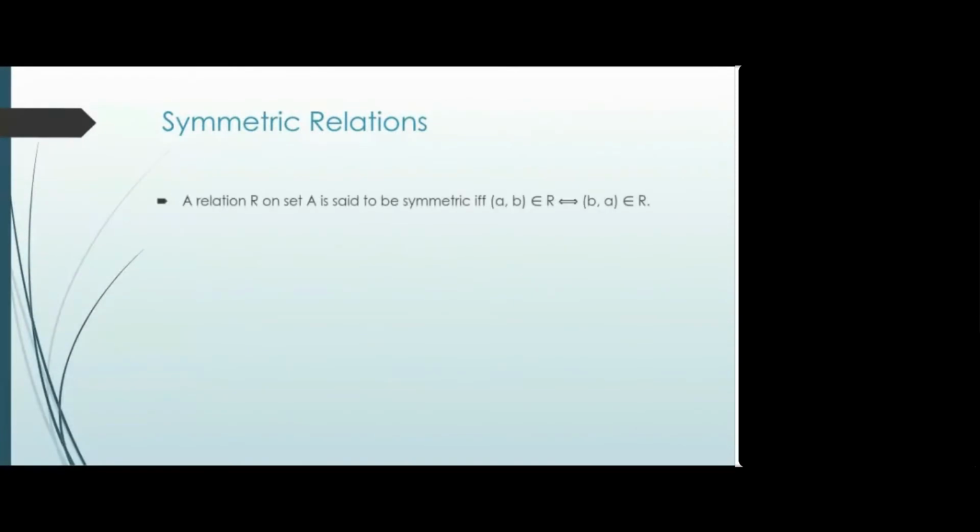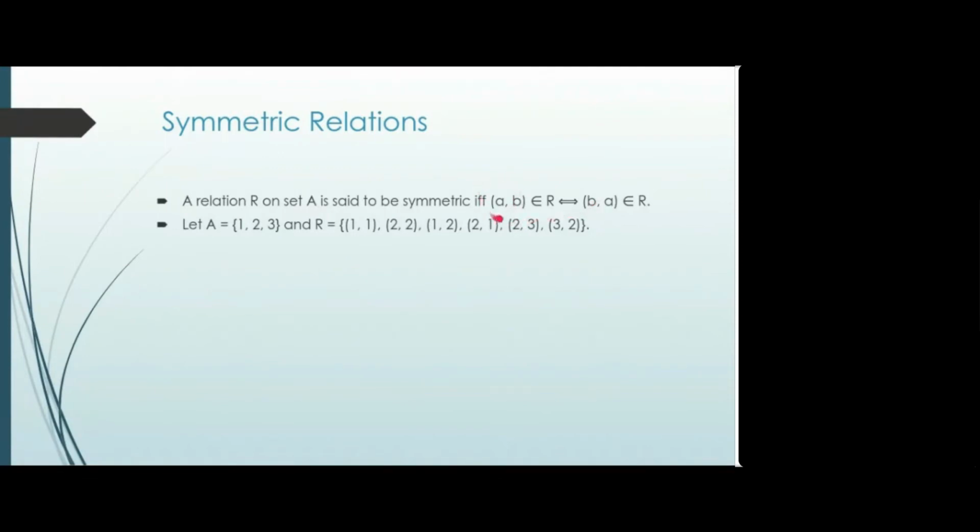Then symmetric relation. It is a very simple relation where we are expecting (a, b) and (b, a) type of pairs. Not for every element, but for every pair (a, b) you should have the pair (b, a). Can you guess the difference between the pair AB and BA? Inverse of AB. You're changing the sequence.